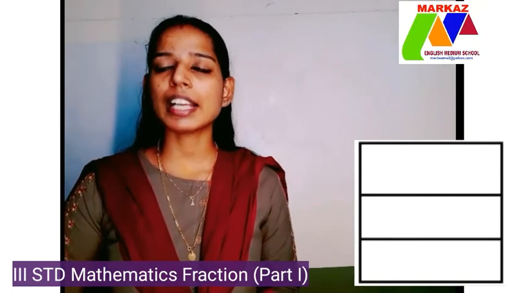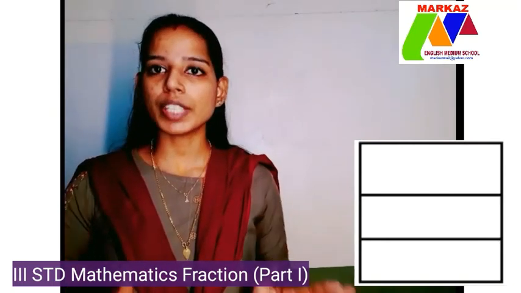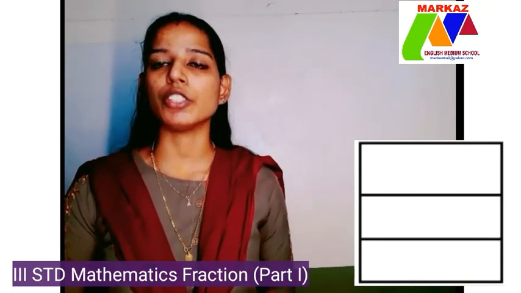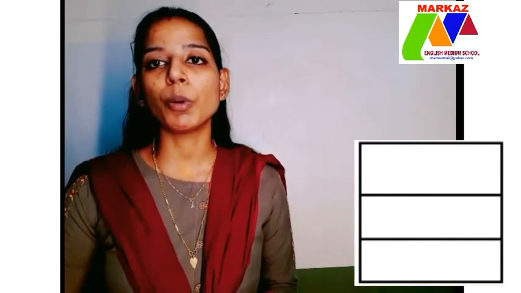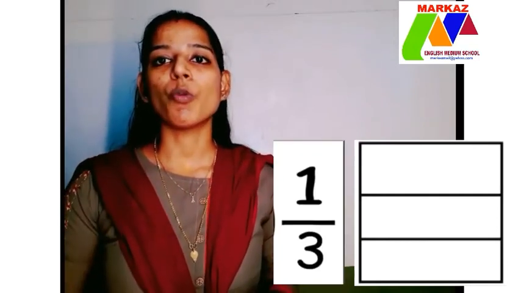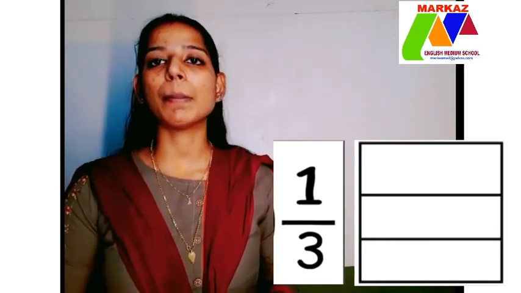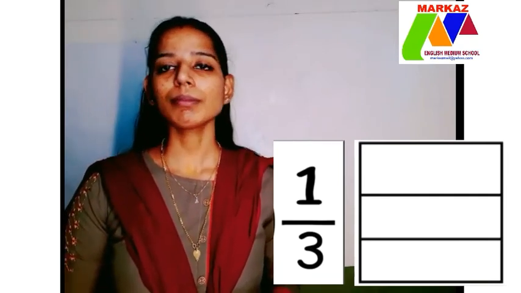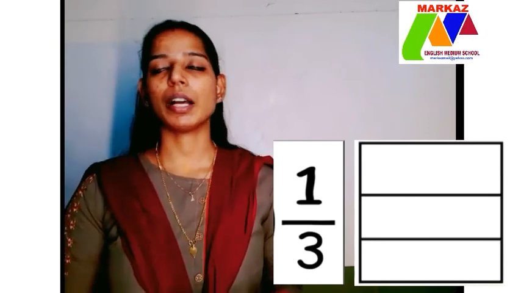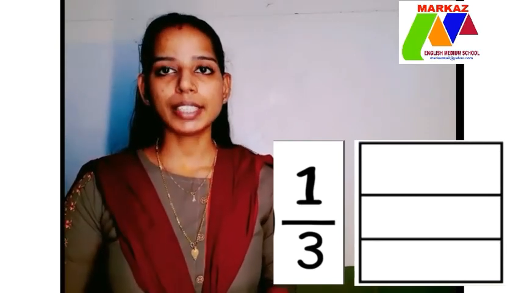It should be written as 1 by 3 because we divided the whole square into 3 equal parts and each part is 1 by 3rd portion of the whole. The above number 1 is the numerator and the below number 3 is the denominator.